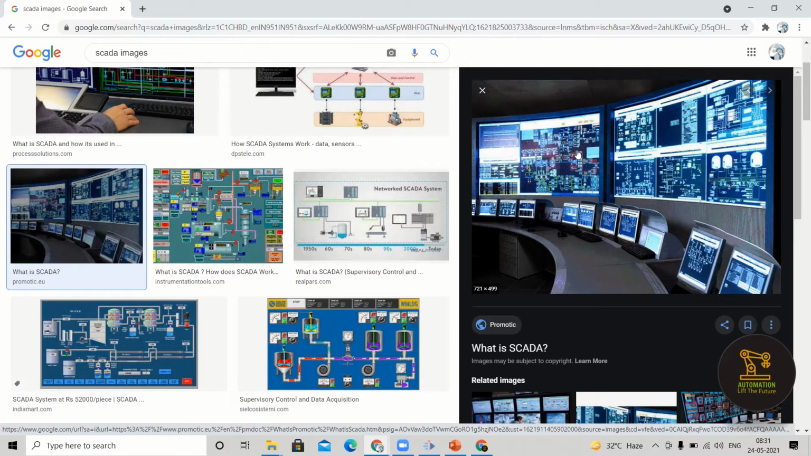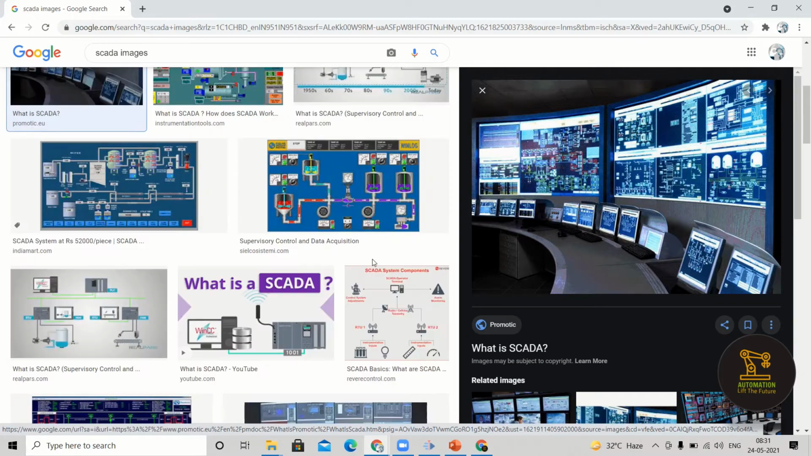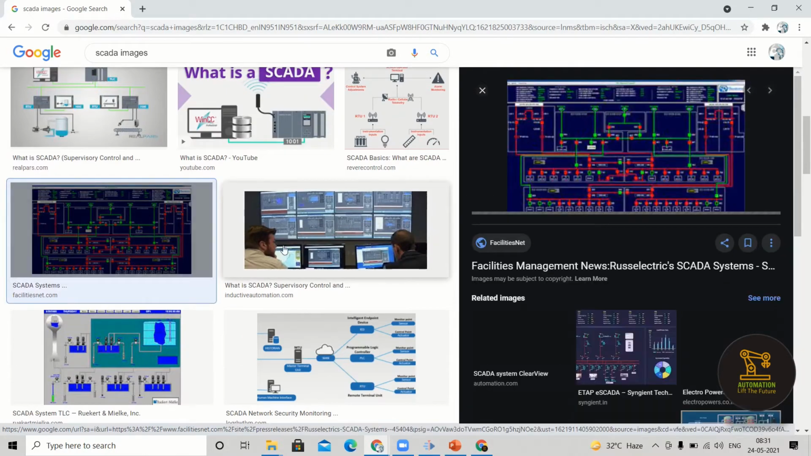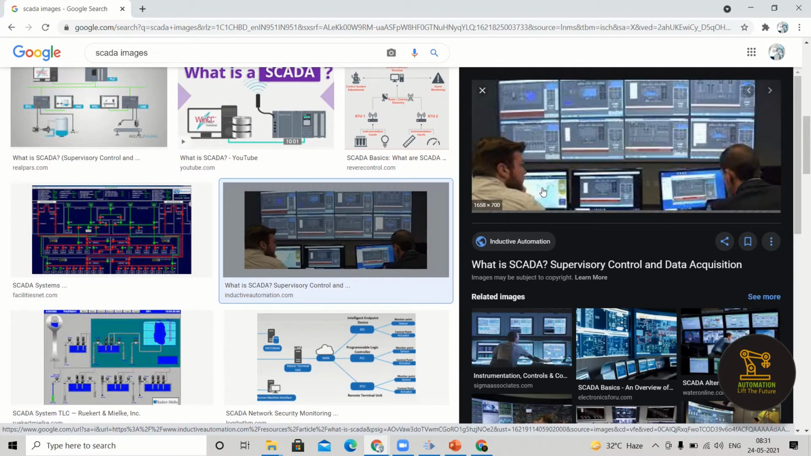Here the engineers will be monitoring the total plant. Sometimes you will have an engineering station in the same control room, so they will change things as per the requirement. So I think you got some idea regarding this SCADA. Okay, we will directly start with the software.